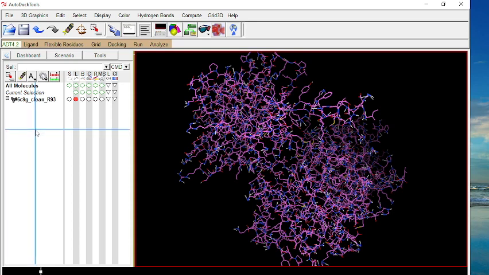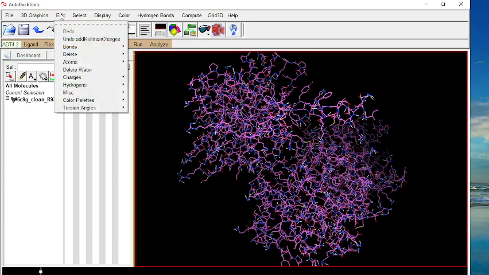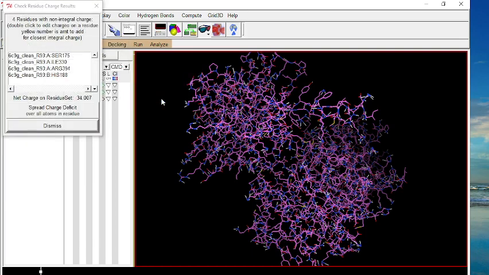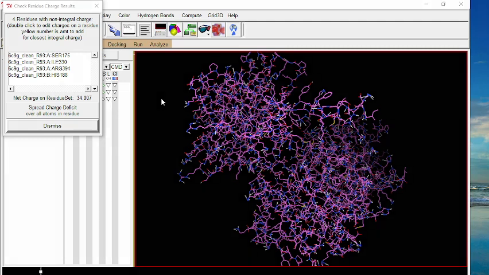After adding charges, check for charge distribution on amino acid residues. Go to Charges, and then click on Check totals on residues. You can see here that the charges are not distributed equally. There are 4 residues with non-integral charges. The residues are given in this small window.